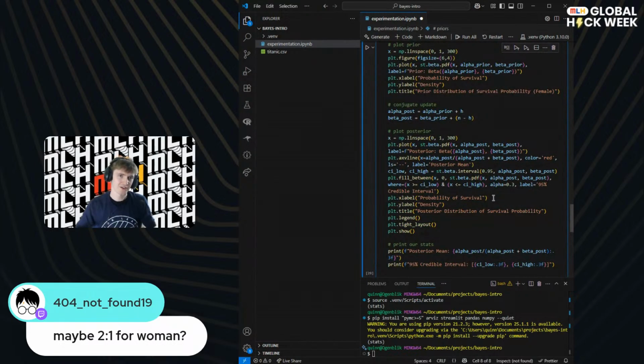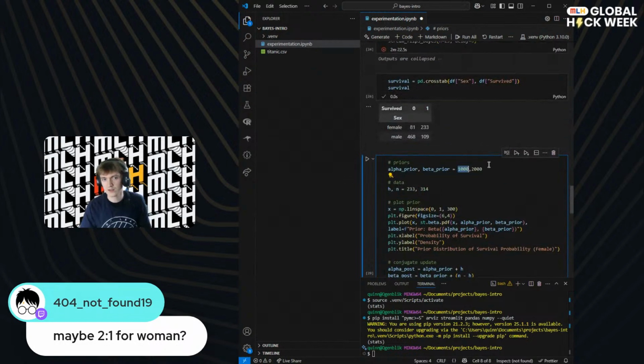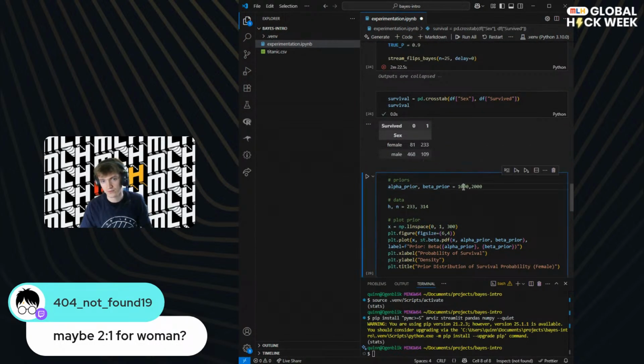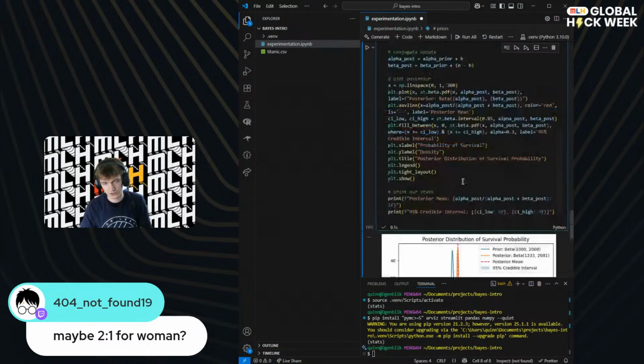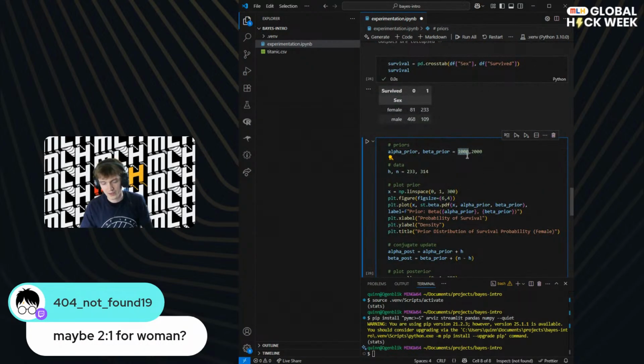You need to think about this when you ask, how much data do I have? How confident am I when I'm setting my prior? Is my prior too informative, right? Because in this case, we might as well not even use the data because our prior is so confident. So you've got to be careful to set your priors to something reasonable, right?